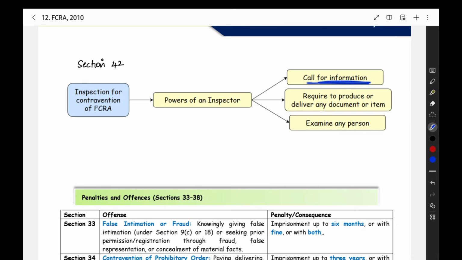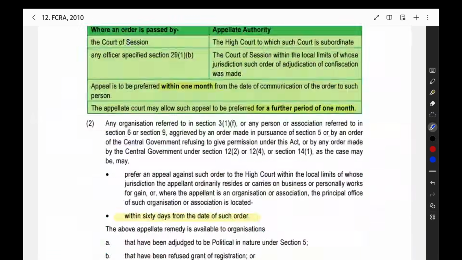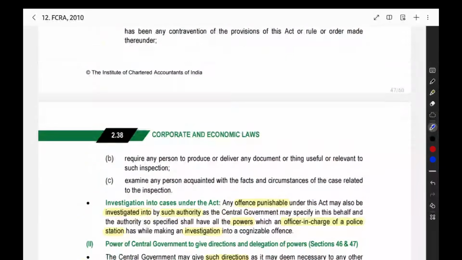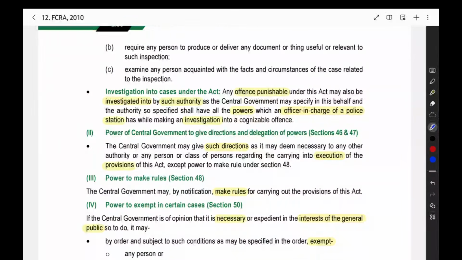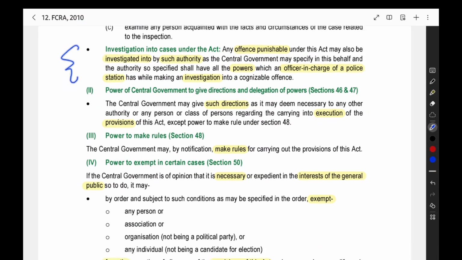They can call for the information. They can demand you to produce the document or the item. They can examine any person. So these are all the powers available to the inspector under the FCRA Act investigation. Then any offence punishable under this Act can be investigated by any such authority as the central government may specify. The powers of such other authority will be like an officer in charge of a police station. Those powers will be with such authority also. So like that, they have given an additional point also.